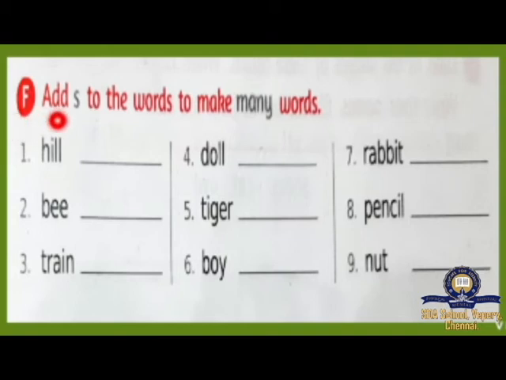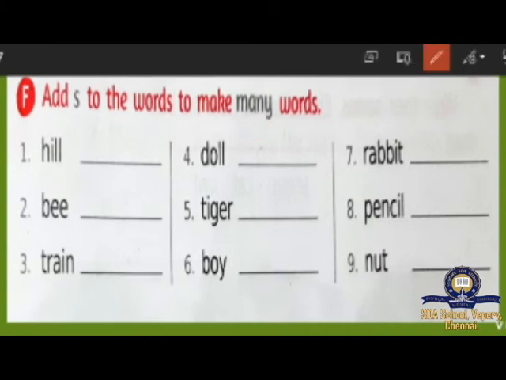Now we are going to do part F. Add S to these words to make many words. Here they have given a single thing, one. And what we have to do? We have to make it into many. If we want to make one thing to many, what we have to add? We have to add S. Very good. Here you have a spelling for hill. H-I-L-L, hill spelling is here. What you have to add to make into many? S you have to add. H-I, the same spelling you got to write. At last you got to add S. Hills. Look at the second one.